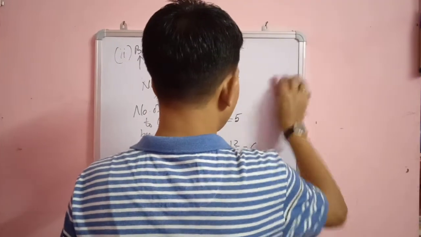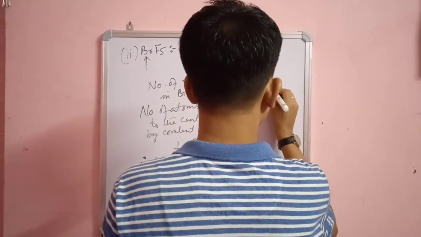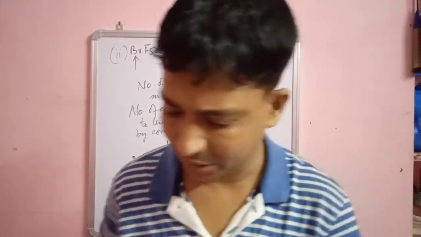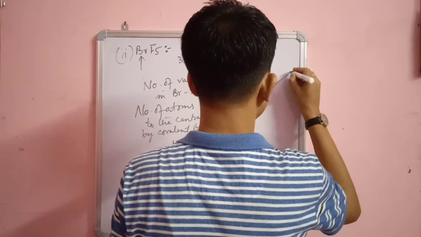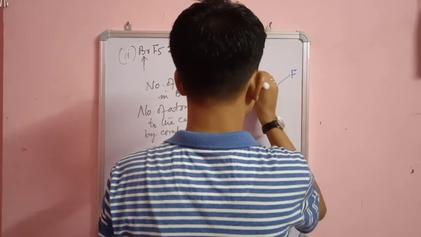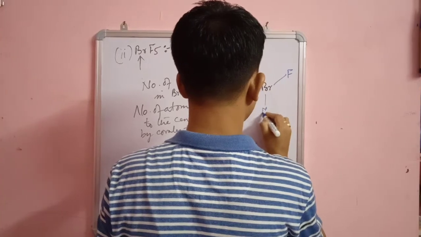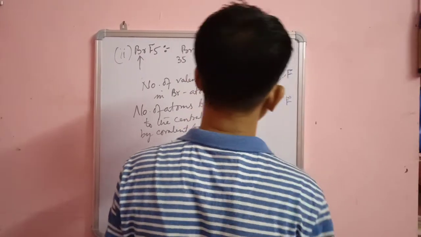So the structure will be like this. 5 are taken. This is bromine. I am writing it in different colors so that you can understand. This is bromine, this is one F, another F, another F, one F and another F, and one position is taken by the lone pair of electrons.